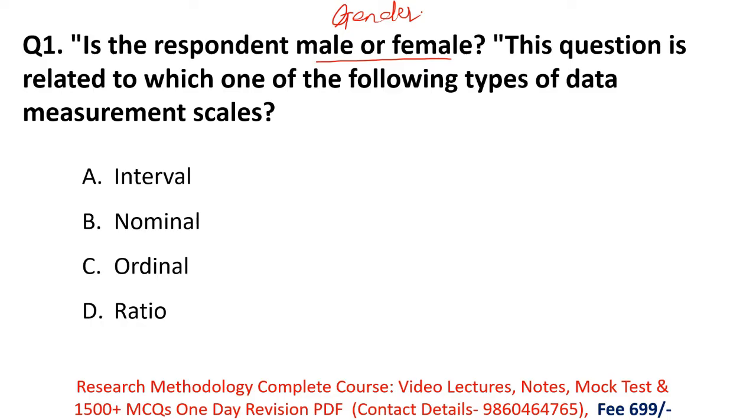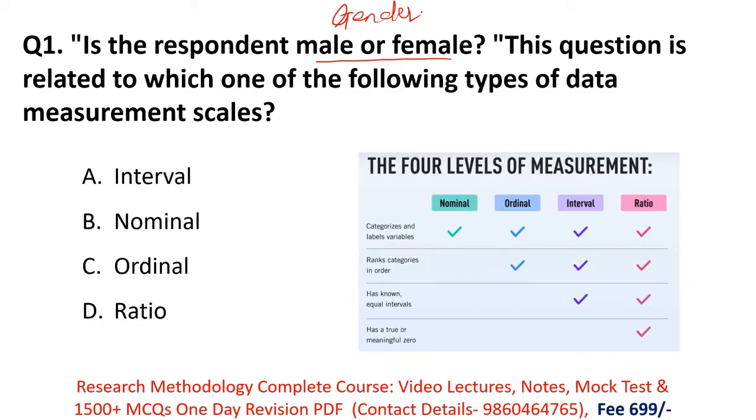You have to know the 4 types of levels of measurement, or scales of measurement. First is nominal, second is ordinal, third is interval, and fourth is ratio. What is nominal? In nominal, we categorize our variable according to their characteristics, like gender or beauty levels.